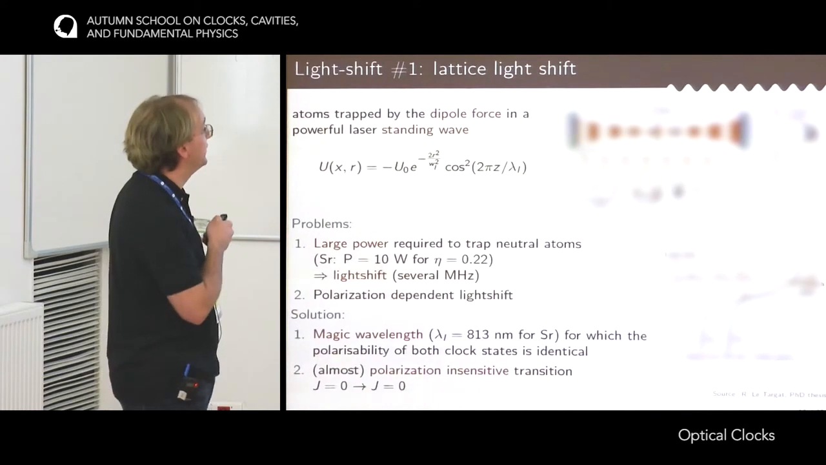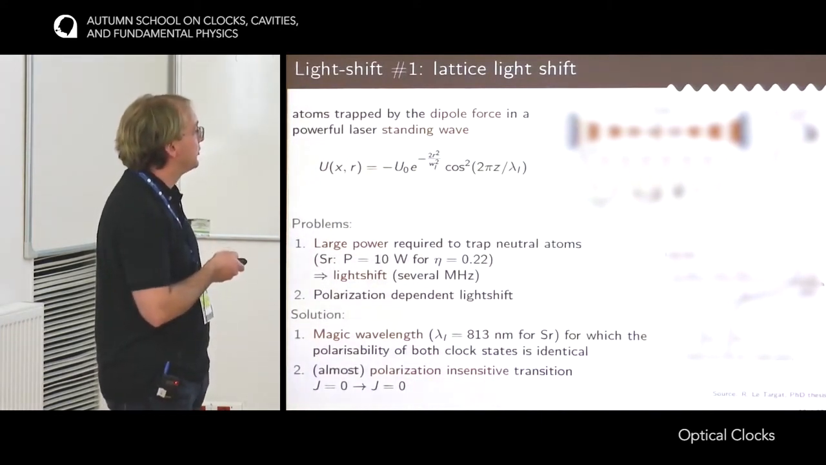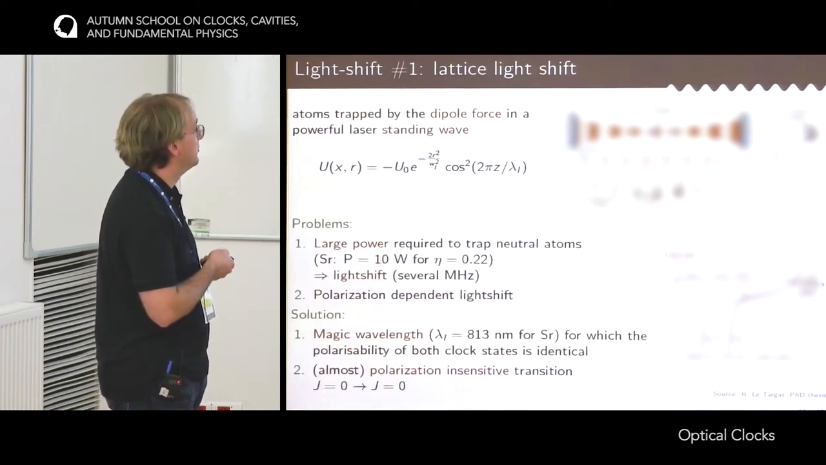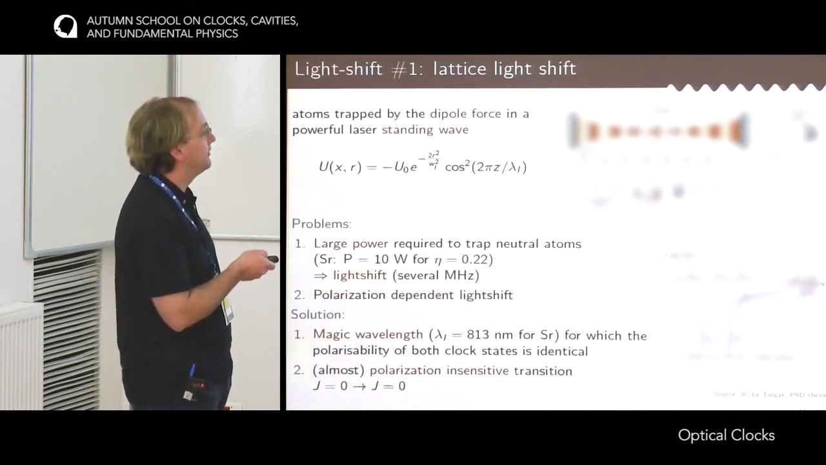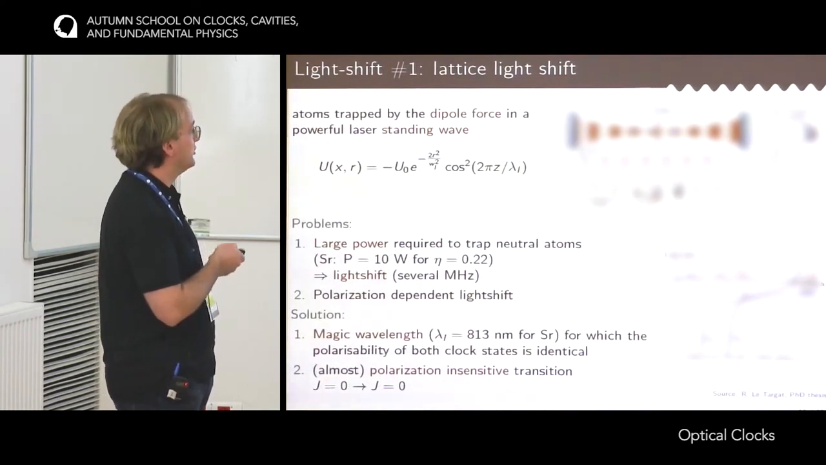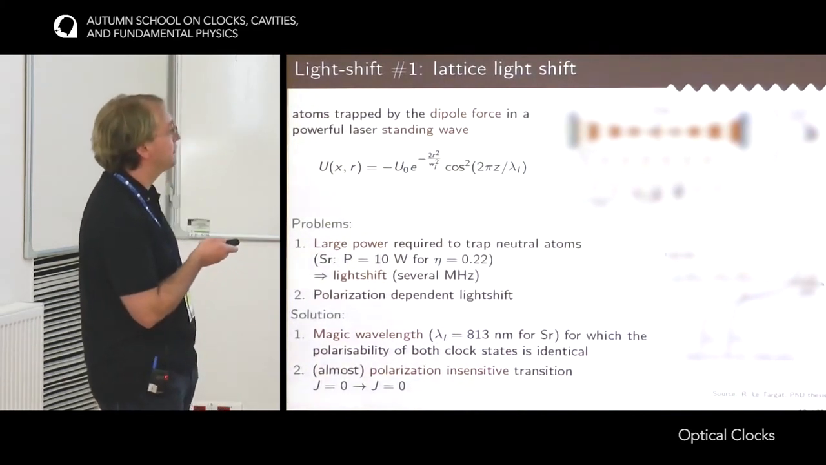But there is also another ingredient that solves the second issue, which is that the transition that is used for the clock has to be isotropic. So it has to be a polarization insensitive transition, meaning that you have to probe a state with J equals 0 to J equals 0. So it's the case for alkaline earth atoms that have an angular momentum J equals 0 in the two clock states. So it's almost, because this consideration neglects the angular momentum of the nucleus of the atoms.